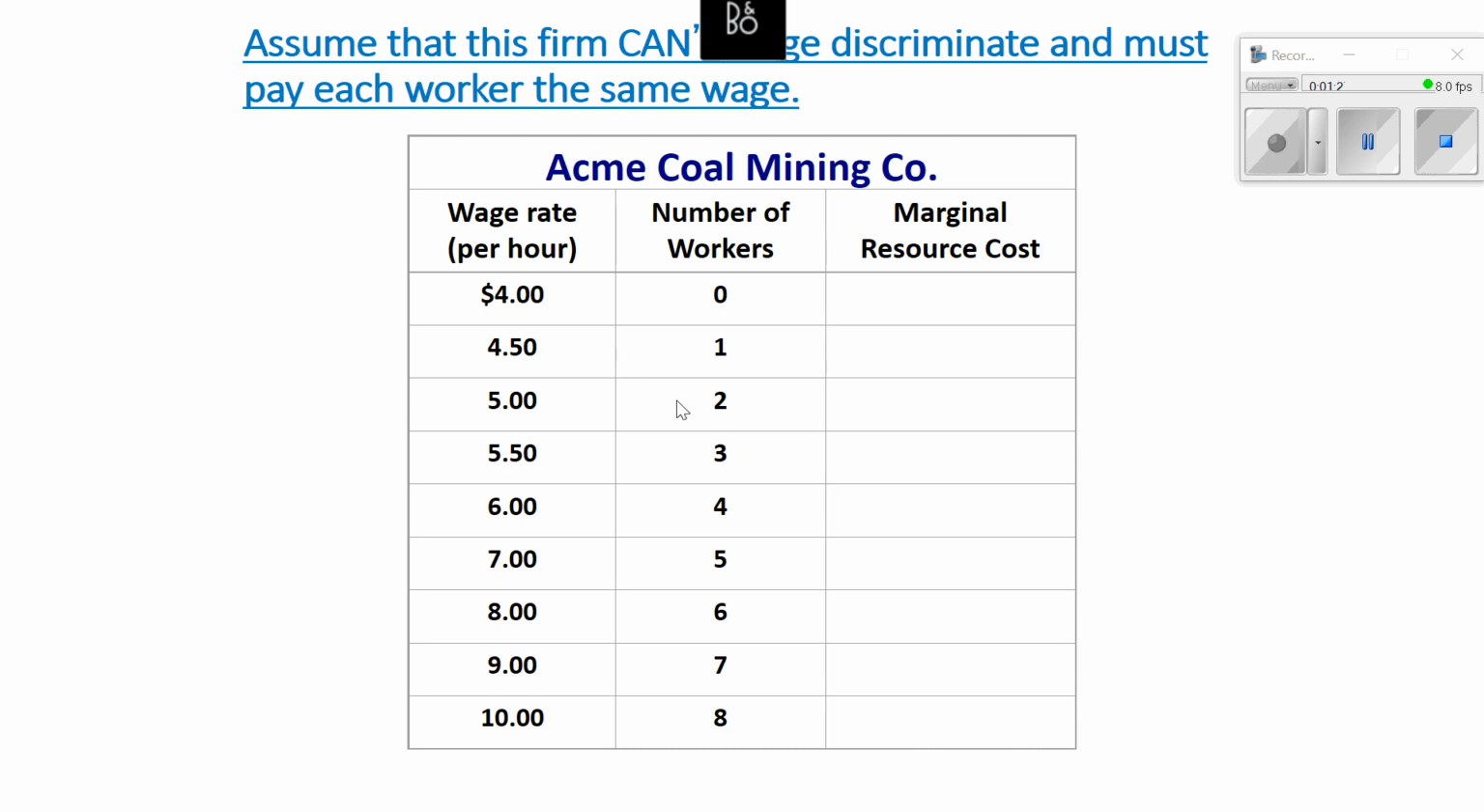So you see with $5, 2 workers are now willing to work. $5.50, 3 are willing to work. $6, 4 are willing to work. $7, 5 are willing to work. $8, 6 are willing to work. $9, 7 are willing to work. And then $10, 8 are willing to work.